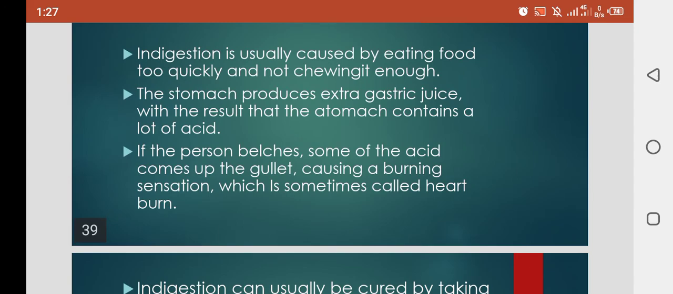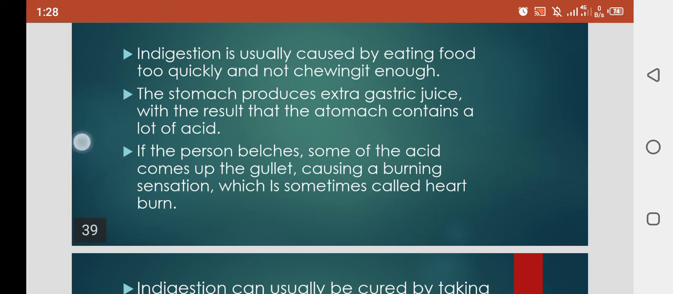The stomach produces extra juices, with the result that the stomach contains a lot of acids. When we take food, our stomach produces some acids to digest that food. Clear? When we do not chew the food properly with our teeth, the stomach produces more and more juices to digest that food. So it will cause indigestion.